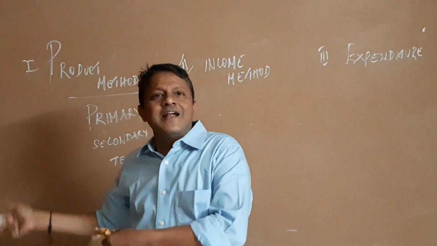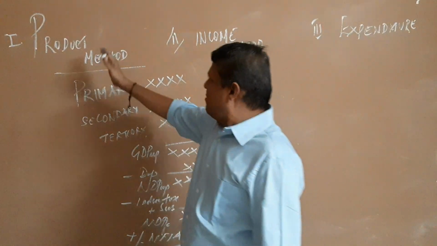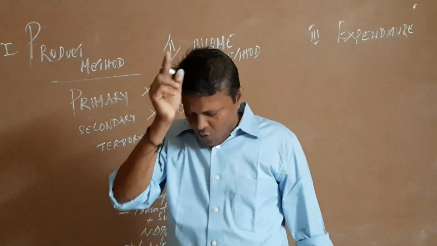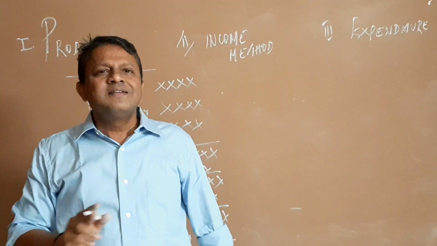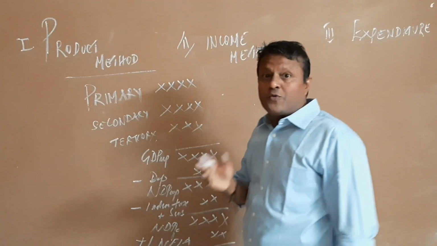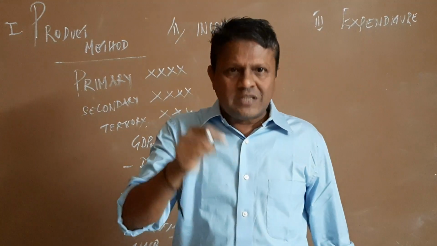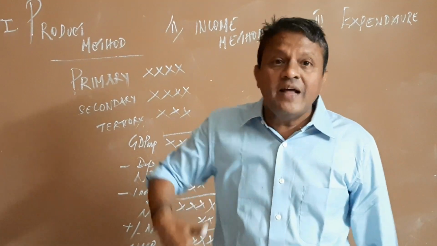However, the service rendered by the housewife will not be considered in the product method. So in the product method, the precaution you have to take is that only the final goods are considered; the intermediate goods will not be considered. Secondly, in the product method, you have to be careful about goods used, for example, some farmers produce on their farms and themselves consume.